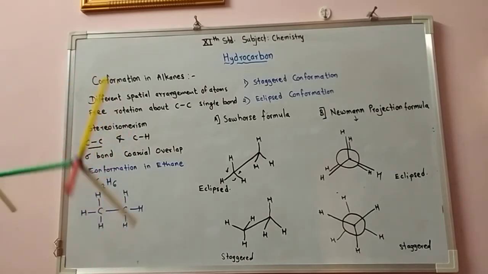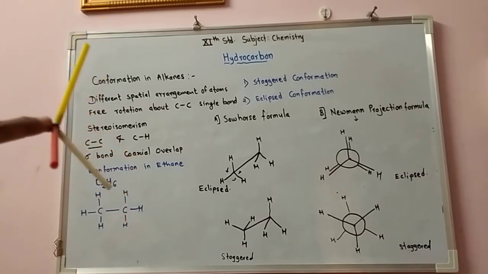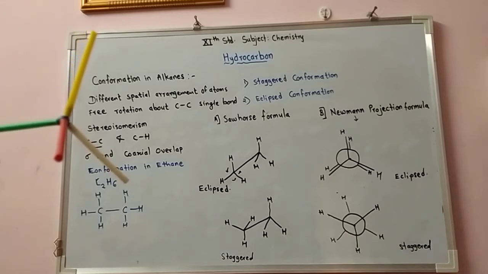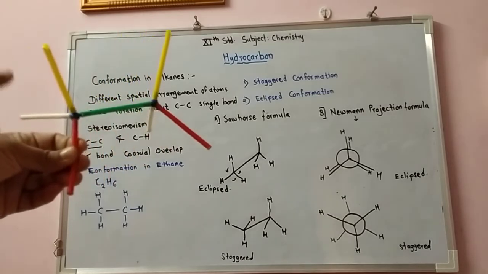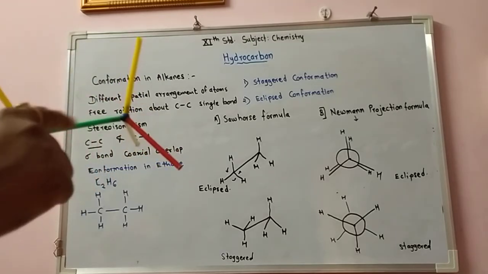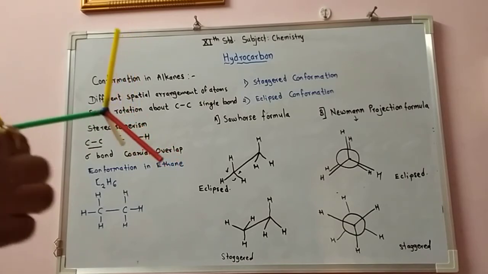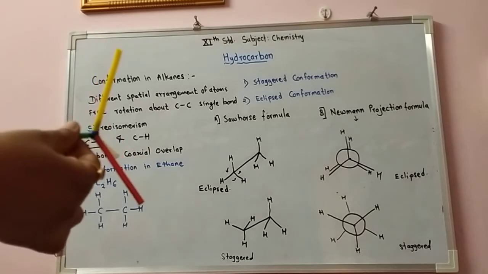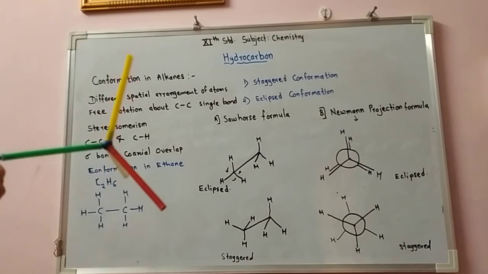Let's see this molecule in 3 dimensions. This is the ball and stick model. Here I am showing you the ethane molecule. These are the 2 carbon atoms, which are joined by this covalent bond, and 3 hydrogen atoms are attached to each carbon atom. So this is C2H6, the ethane molecule. Now if we rotate this, it is possible due to the free rotation about the carbon-carbon single bond in this ethane molecule.